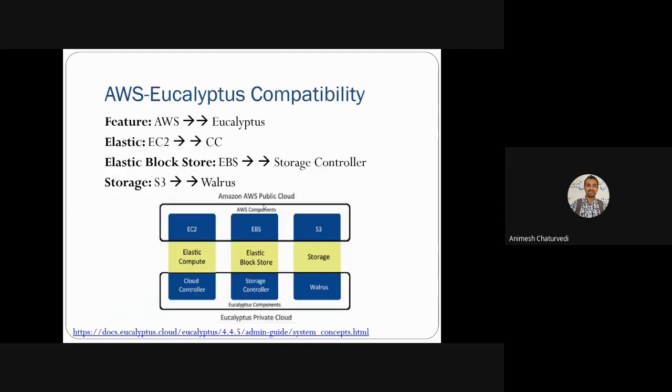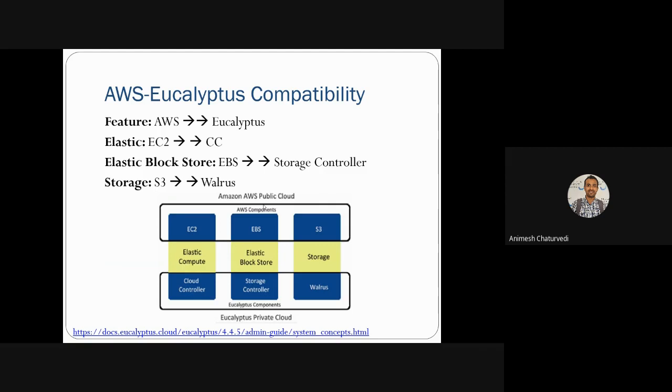Then we will see next how Amazon Web Services has equivalent components to Eucalyptus, and how they are compatible. What happened earlier, in the starting, Eucalyptus was introduced as the first infrastructure as a service cloud, which has been used by Amazon Web Services.